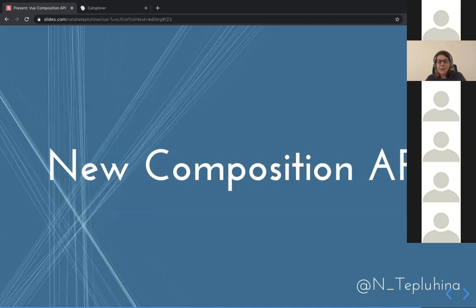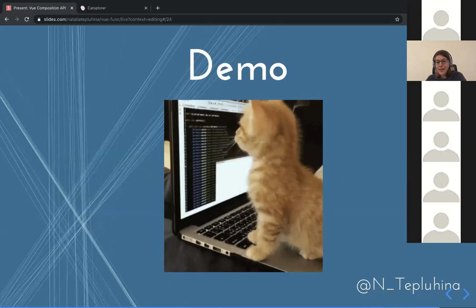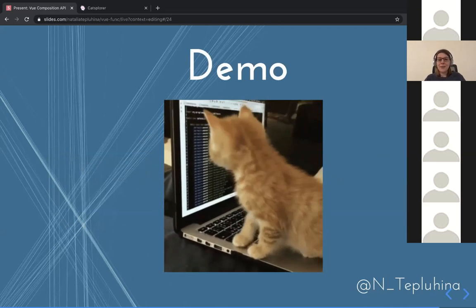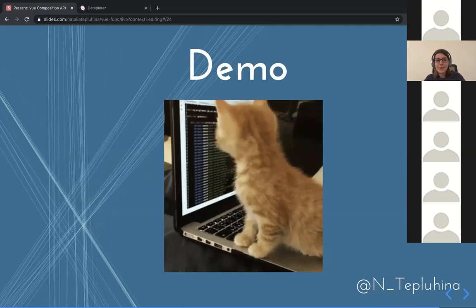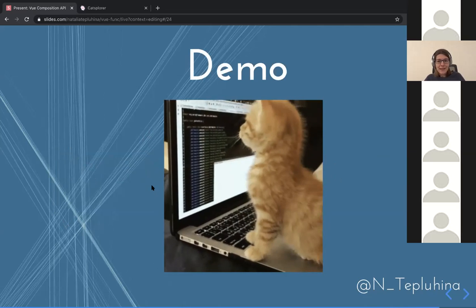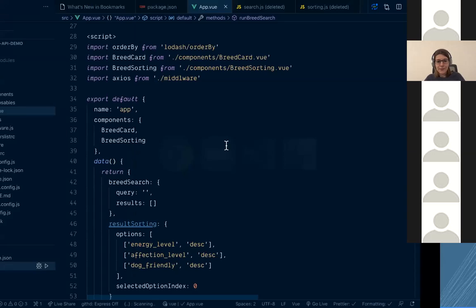And I believe that composition API is impossible to explain only by throwing code snippets or examples. So we have cats, and we're going to do some live coding to see how it works in the component, to debug it probably. Bear with me, and let's go and see the code.